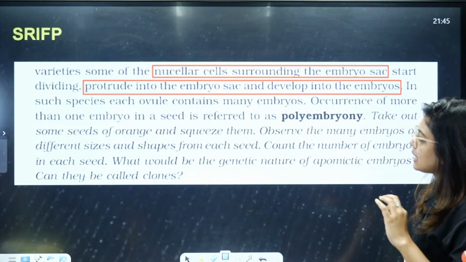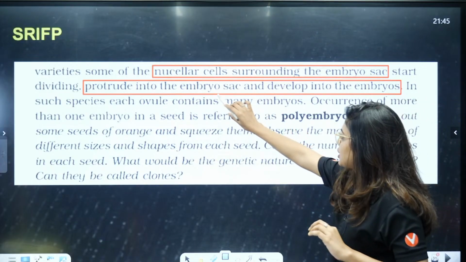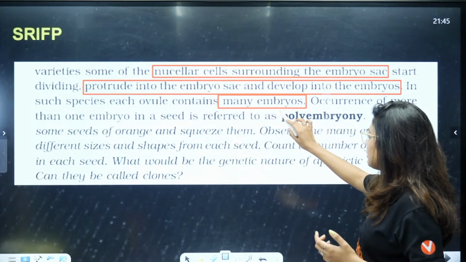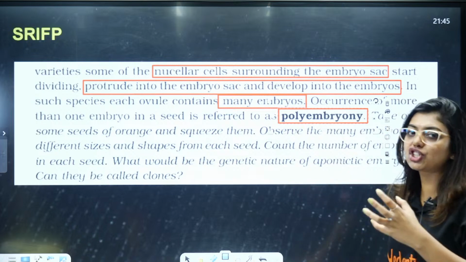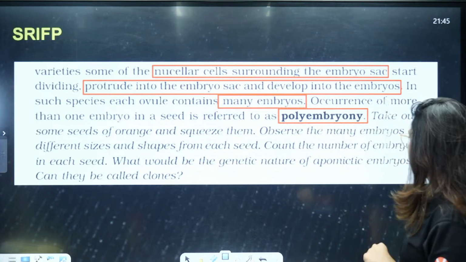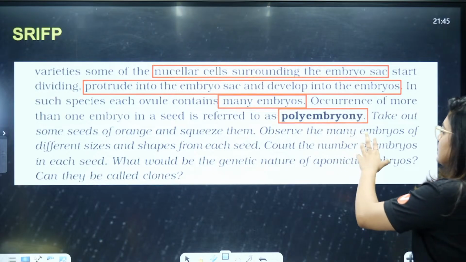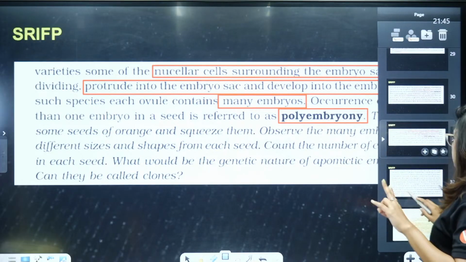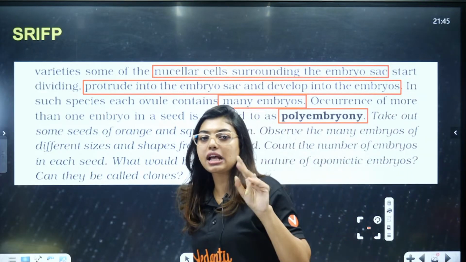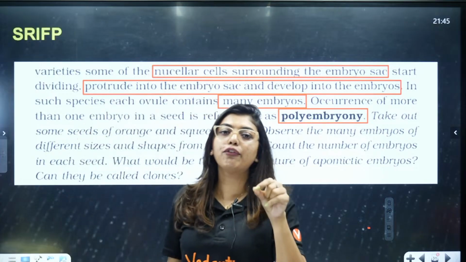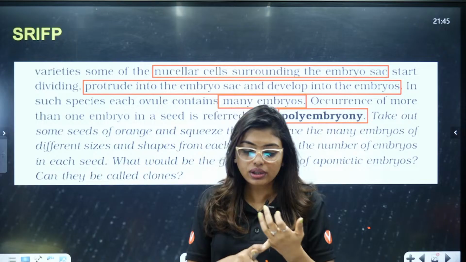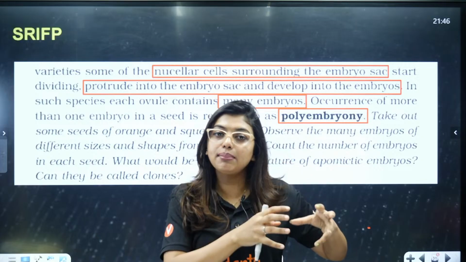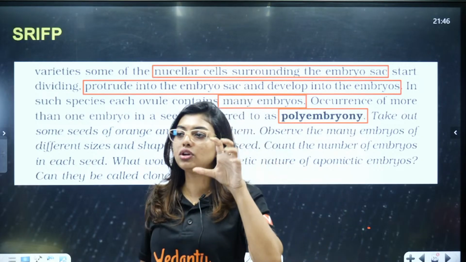Clear? Now, in such species, each ovule contains many embryos. Occurrence of more than one embryo in a seed is referred to as polyembryony, which we mainly see in orange, citrus fruits. Take out some seeds of the orange, squeeze them, and observe many embryos of different shapes and sizes. So, students, you have studied two things: apomictic seed, apomixis, and polyembryony. Apomixis, where seed formation happens without fertilization. Fruit, seed, difference: fruit, parthenocarpy; seed, apomixis. Polyembryony, where more than one embryo is present. Clear to all of you?